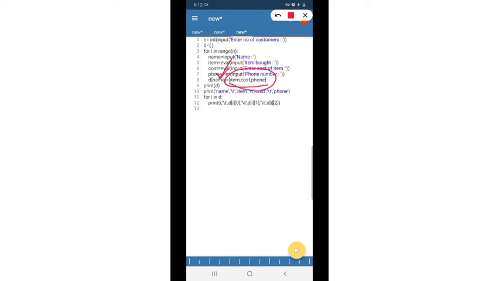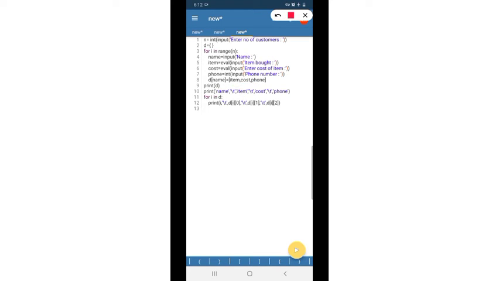For a particular name, the item purchased, cost and phone number will be in a list. If I am storing only a single value, there is no need of the square bracket, but for each person I am giving the item purchased, its cost and phone number inside a list. I am also displaying the dictionary just to see how it will look.